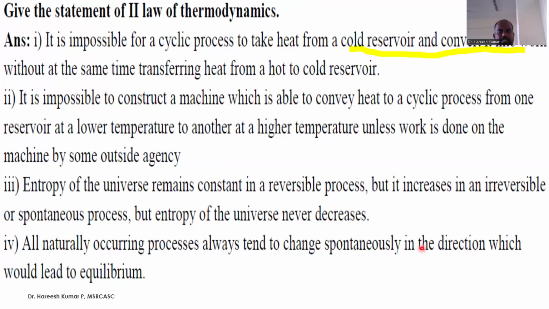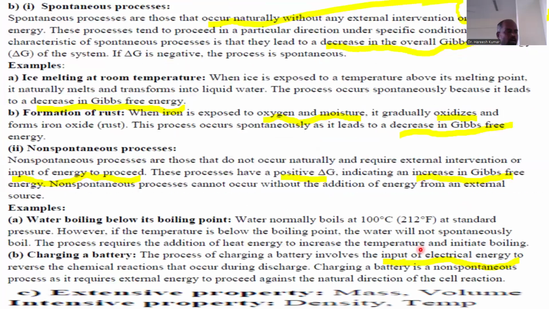Let's go to the next question. Spontaneous process. Spontaneous processes are those that occur naturally without any external intervention or input of energy. The processes tend to proceed without any external agency under specific conditions.